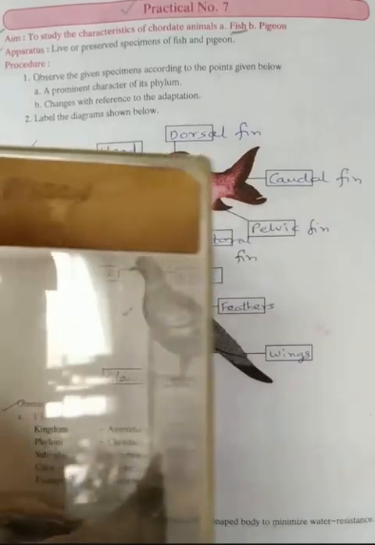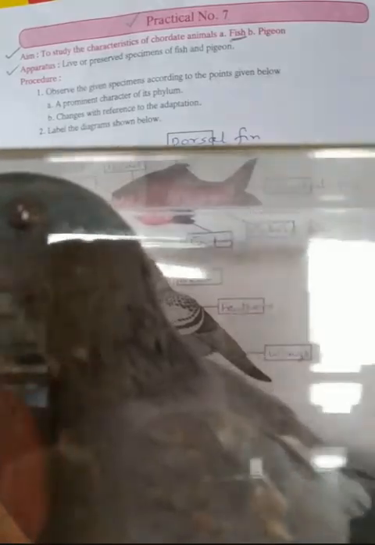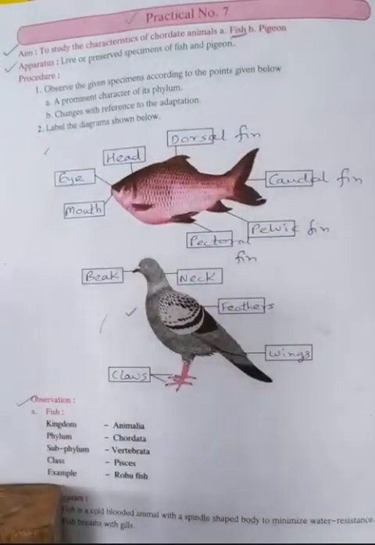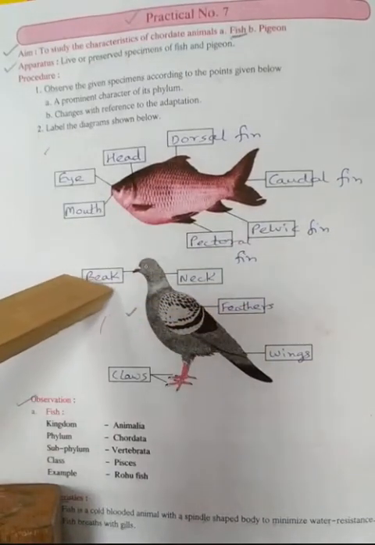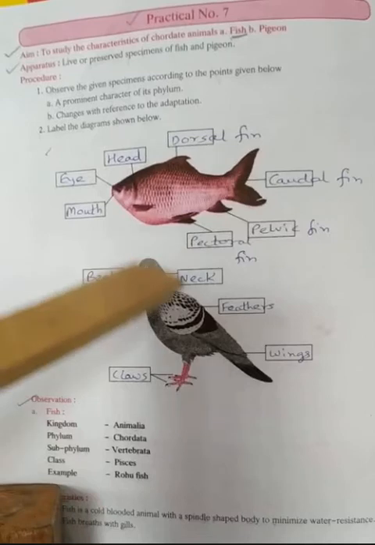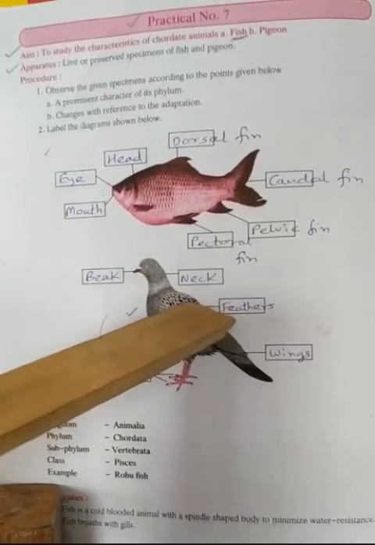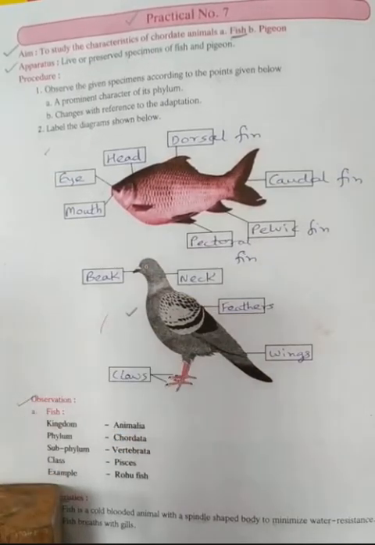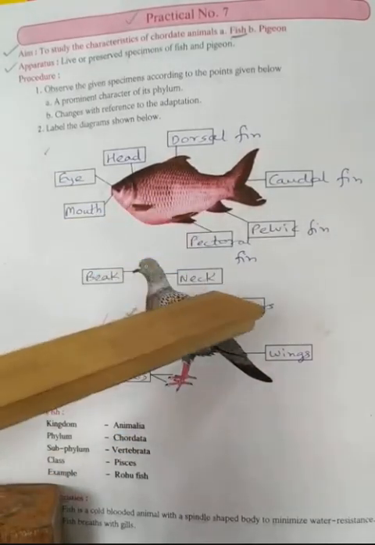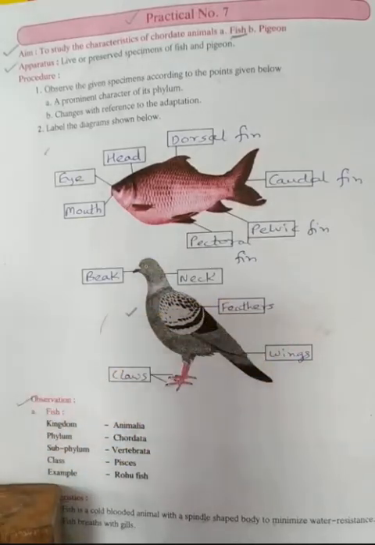We have our next specimen here, that is a preserved specimen of pigeon. Staying in Virar, you know how many pigeons you see around you every day. Here you are going to label the pigeon which is given in our journal. Here you can see very clear labelings: beak of the pigeon, neck, feathers, wings and claws. You can see here the claws of the pigeon.